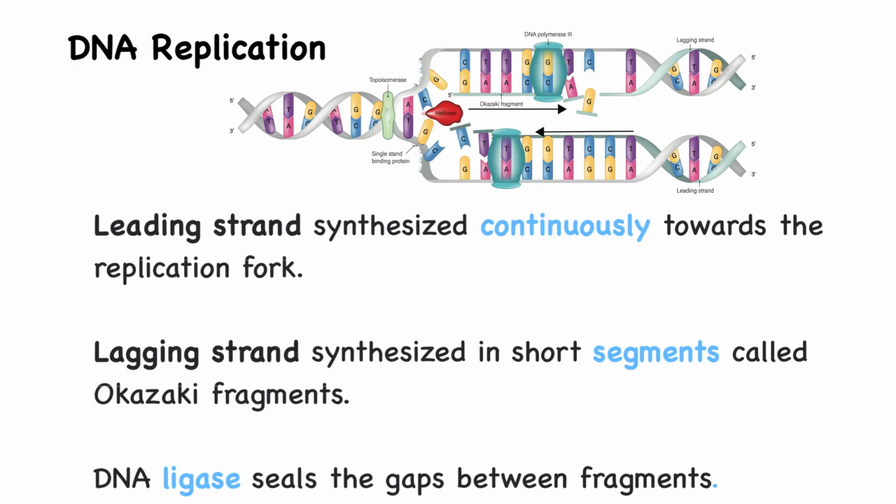The leading strand is synthesized continuously toward the replication fork, while the lagging strand is synthesized discontinuously away from the fork in short segments called Okazaki fragments. DNA ligase will then seal the gaps between the fragments. The cell copies its DNA when it's getting ready to replicate itself.